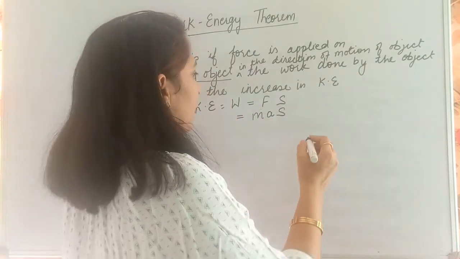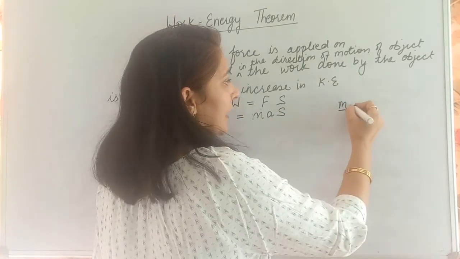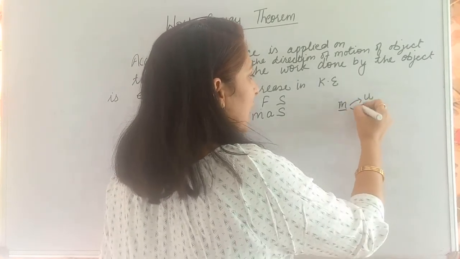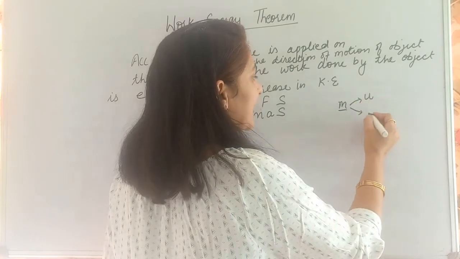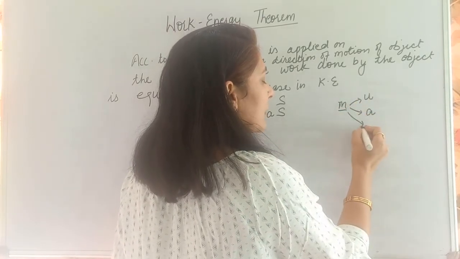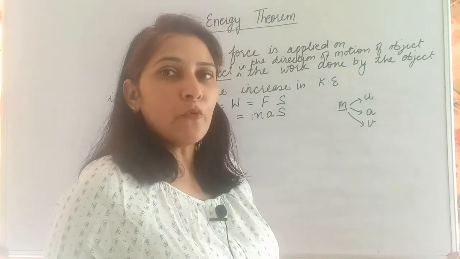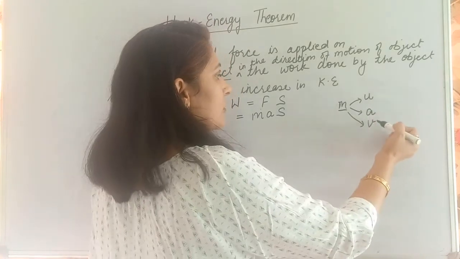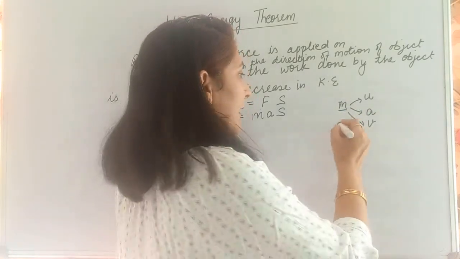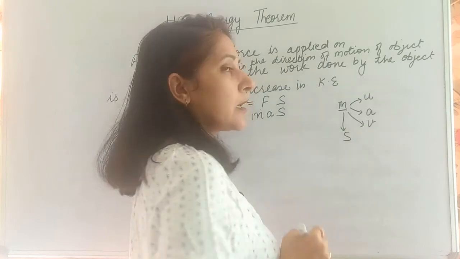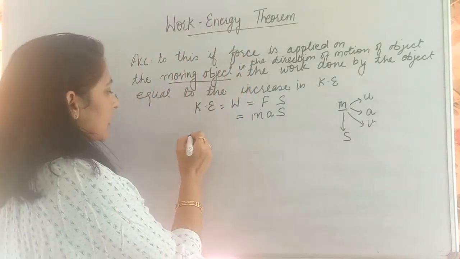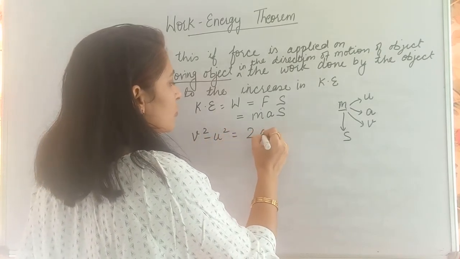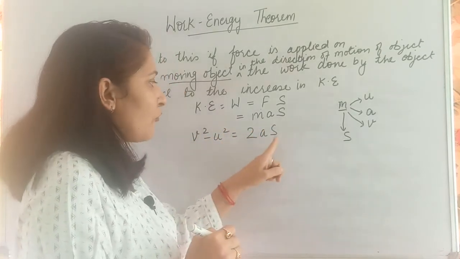If we are talking about any object of mass m, and this object is moving with initial velocity u, after time t it accelerates at the rate of a, and the final velocity reaches v. Now we are not stopping the object, we are not bringing the object to rest, we are saying the final velocity will become v. And the distance traveled by the object is s. So again we can use Newton's third equation of motion, v square minus u square is equal to 2as. Let us find out the value of s from here.